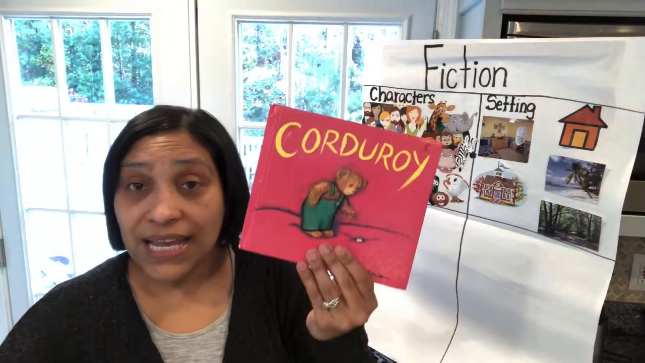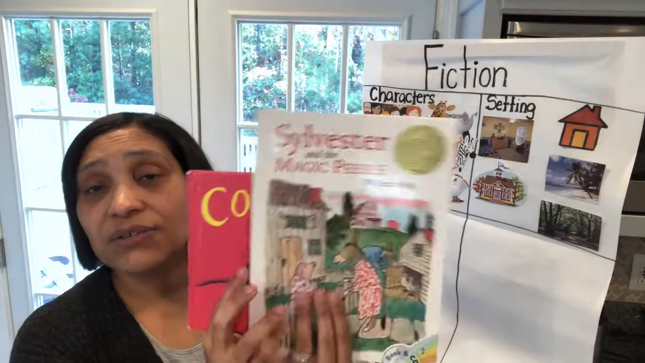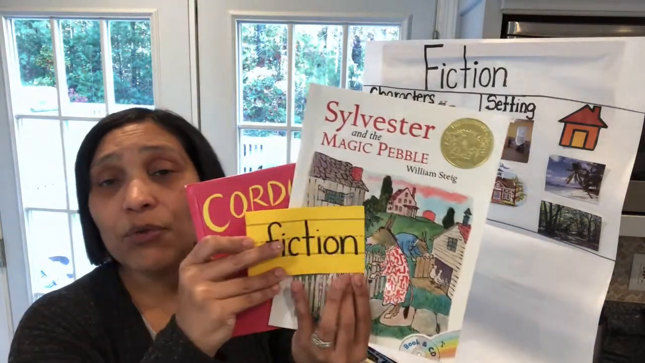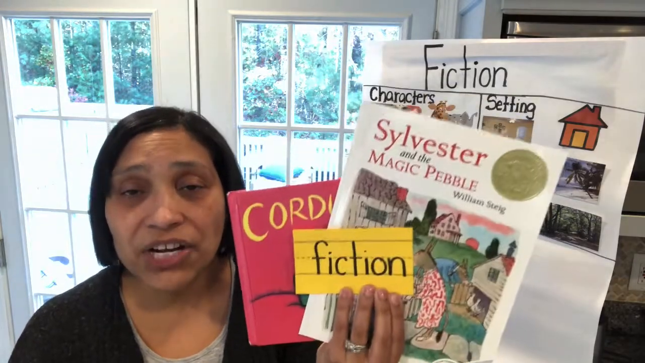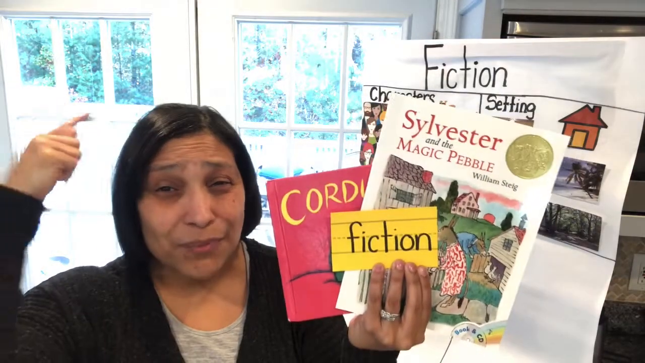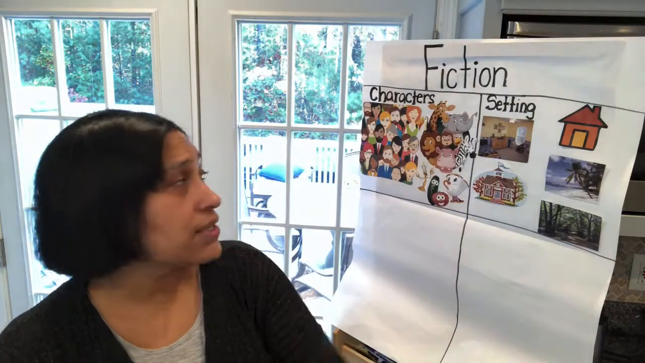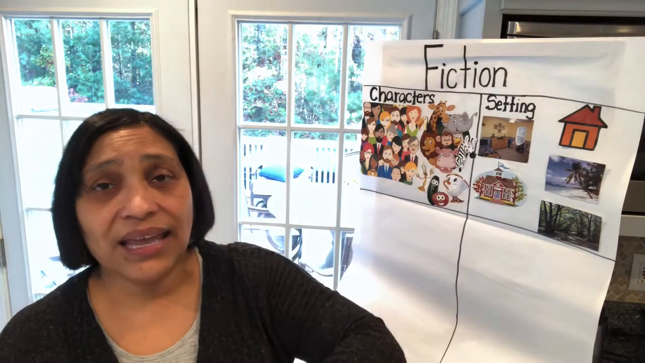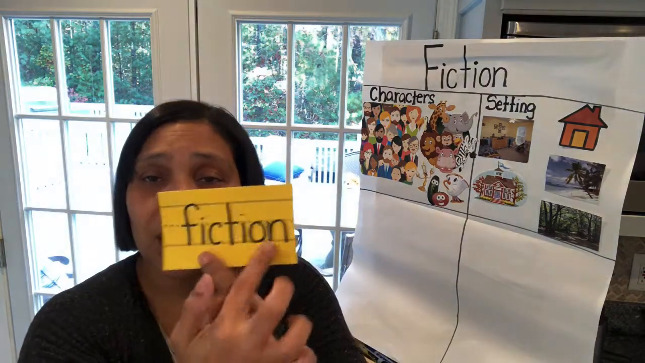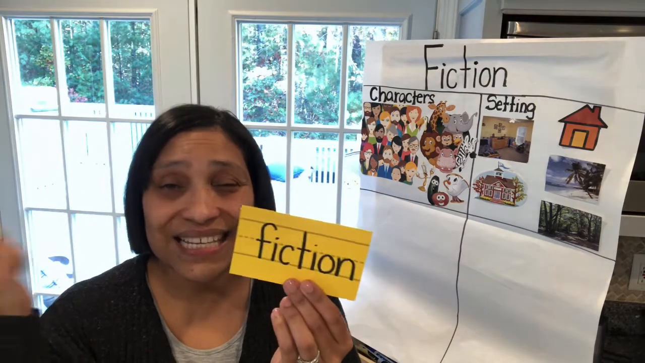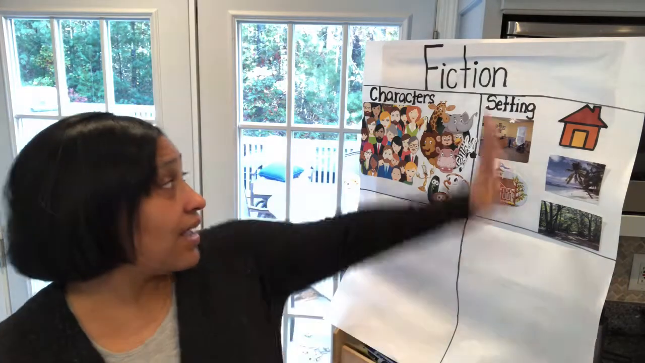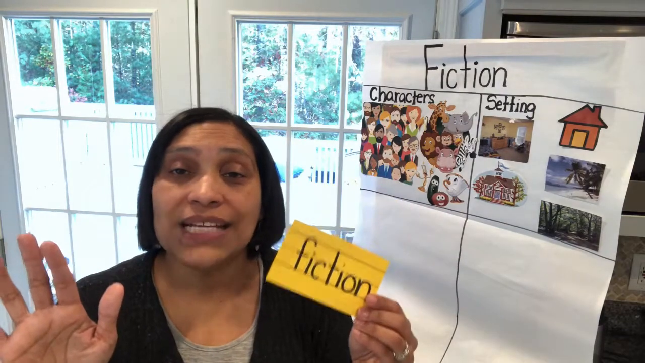So Corduroy and Sylvester and the Magic Pebble, they're both fiction books because they have characters and setting. So that's the most important part of this whole thing. If a book has characters and setting, it is fiction, okay? And that's all the work we're going to do today because fiction is a pretty tricky word. So I wanted you to keep that in your brain. That if a book has characters and setting, it is fiction. That's all you're doing today.